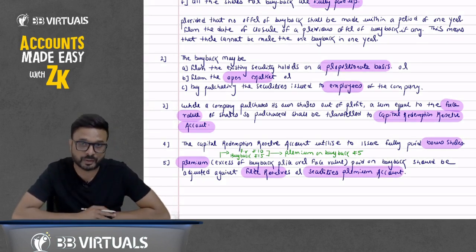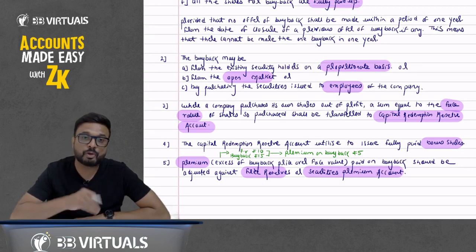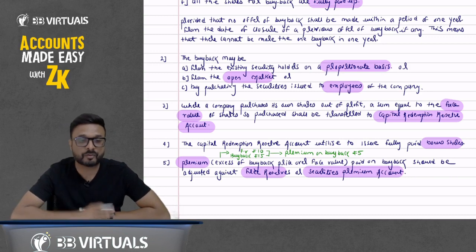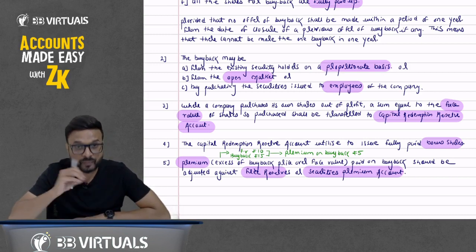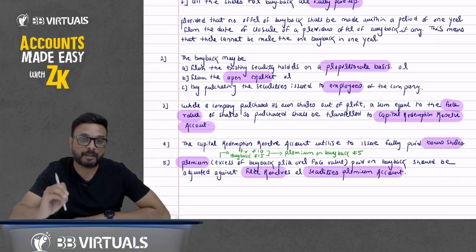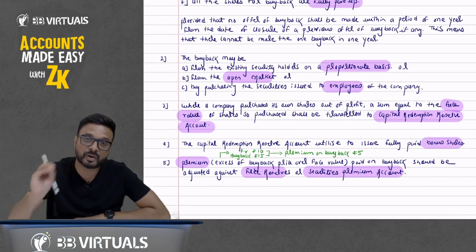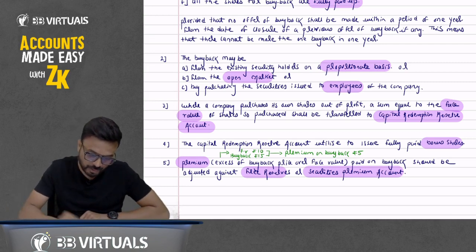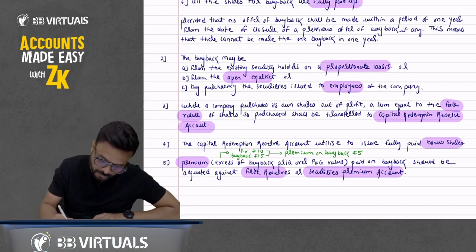Don't worry about journal entries, we'll discuss about it. But remember one thing. When you pay some extra amount, we call it premium on buyback. The face value is rupees 10, we are paying 15 rupees, so we are paying extra 5 rupees. That 5 rupees, the premium on buyback, can be adjusted against free reserve or securities premium account. And write down one note there.